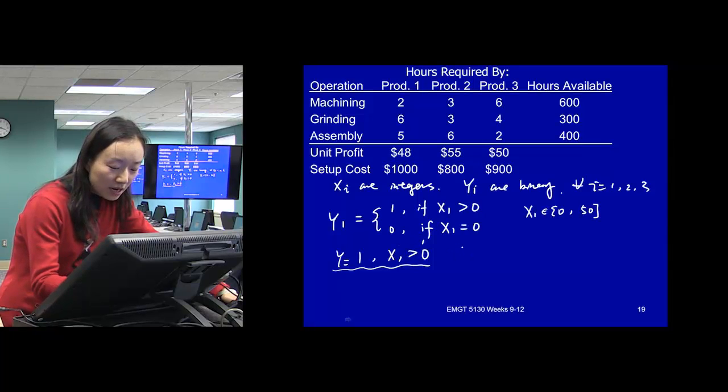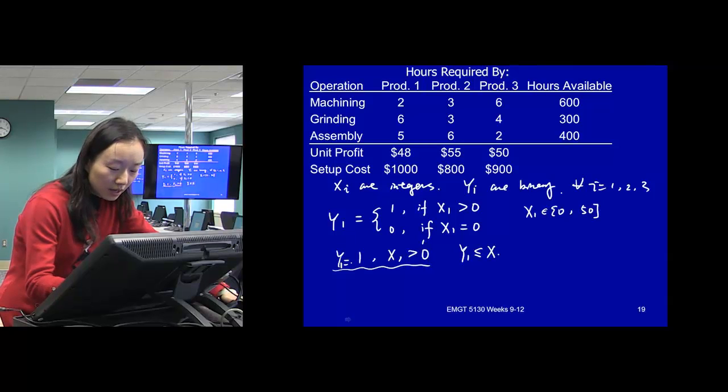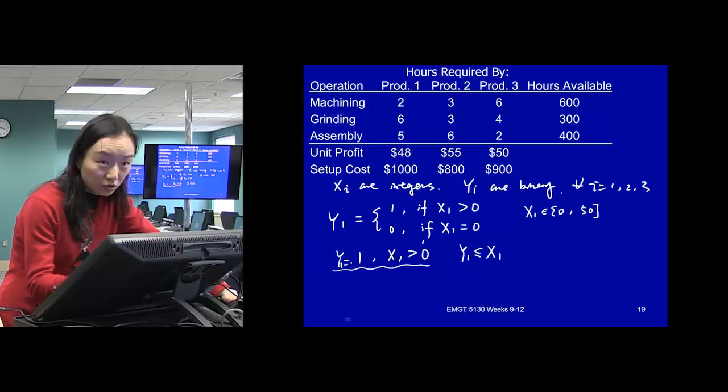In the previous case, we said y less than or equal to x1, right? If we use this condition, we are saying if y equals 1, then we have to force x1 to be not 0. It has to be greater than 0. So we use less than or equal to here. And in this case, it works for y.